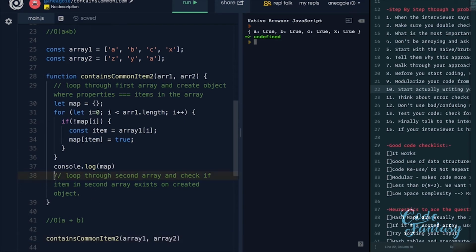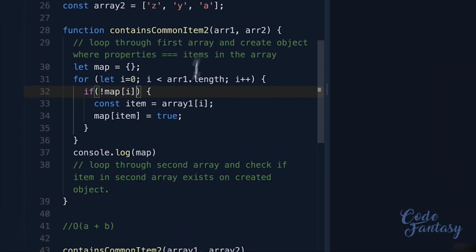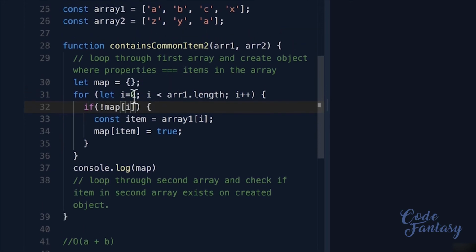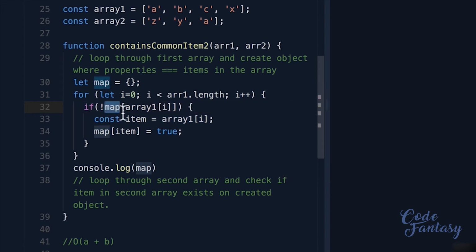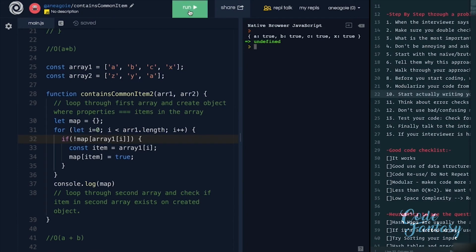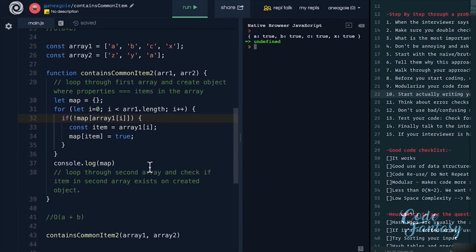Let's go through the second step. And actually, I just noticed here that the way it is right now, it's checking i, which is 0, 1, 2, 3. But instead, we want to check a, b, c, x. So instead of i here, it should be array1 with bracket notation [i]. So that is a, b, c, x as the property of the map. Lots of brackets here, but I hope that makes sense. So if I run this, we should still get the same answer. Perfect.